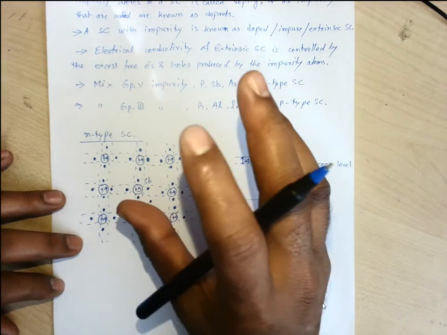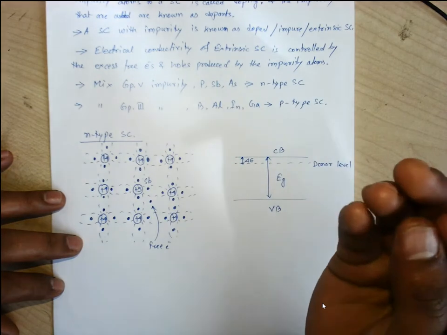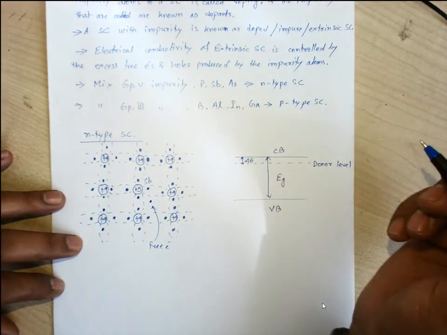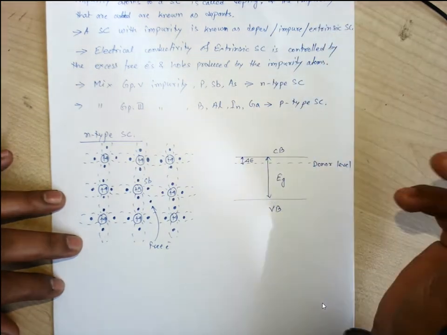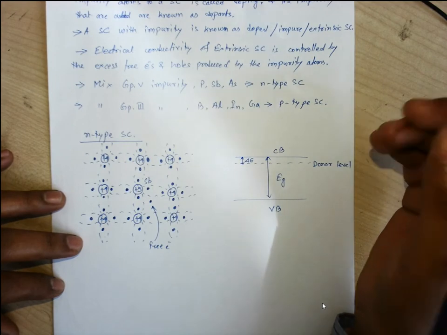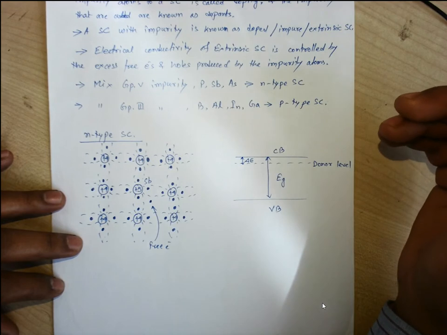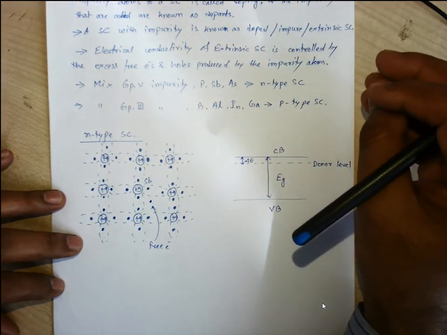Let us consider the nucleus has plus 10, and the outer shells altogether have negative 10. As one extra electron has been donated, the positive charge is now greater, so the whole atom has more positive charge.